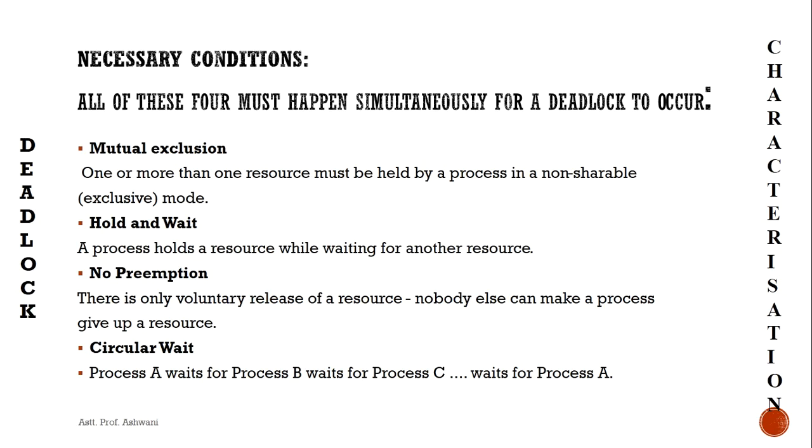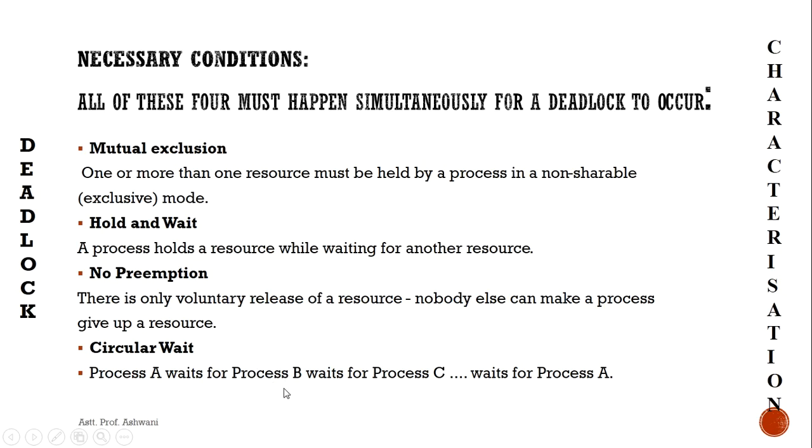Circular wait is a condition when the first process is waiting for the resource held by the second process, the second process is waiting for the resource held by the third process, and so on. What does this mean? Process A waits for process B. Process A has a user ID, process B has a laptop, and process C has an ID card. So process A has a user ID and password and is requesting a laptop for using the internet.